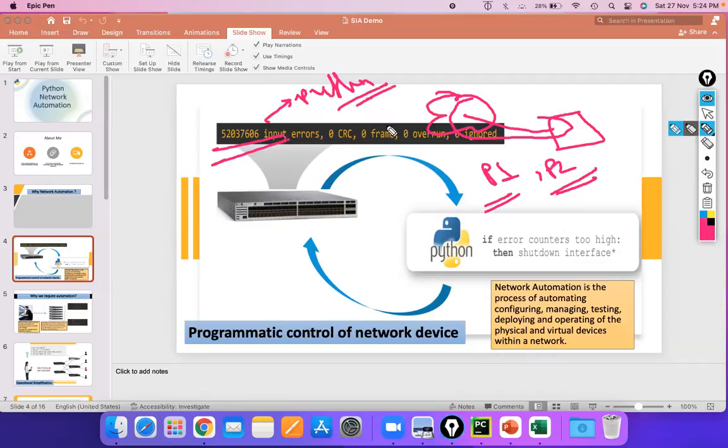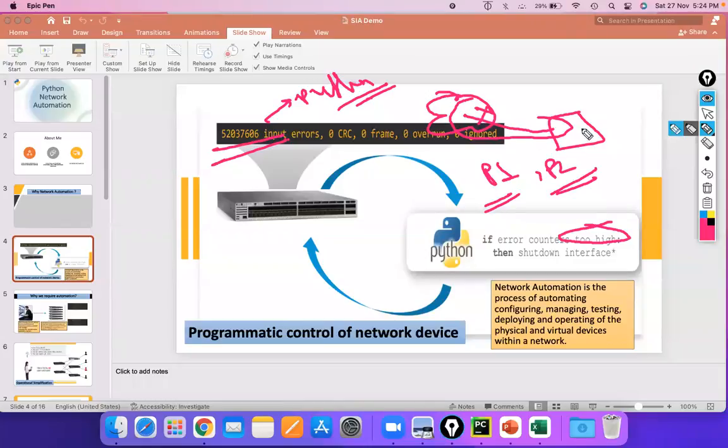You know that there are a few interfaces in my BGP, and you can set your limit: if this interface shows errors, you can set the limit, here I'm just setting it too high, then it will automatically shut down the interface.